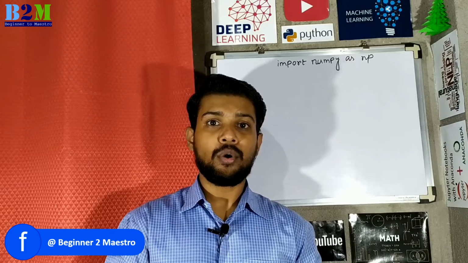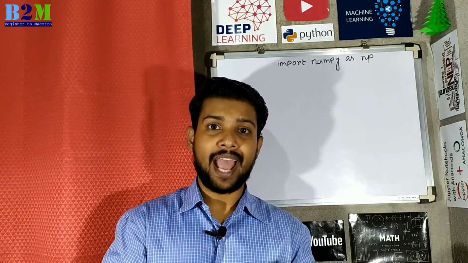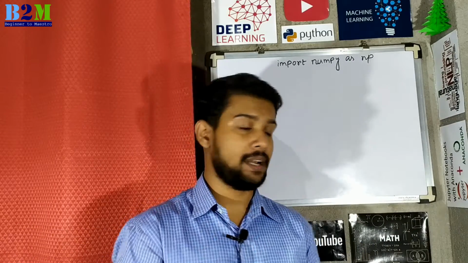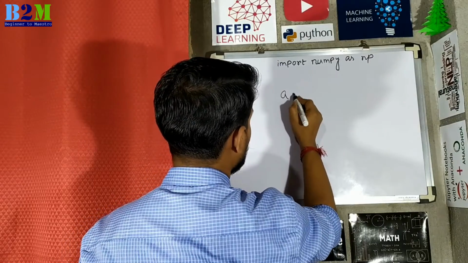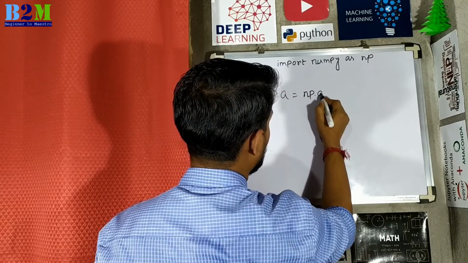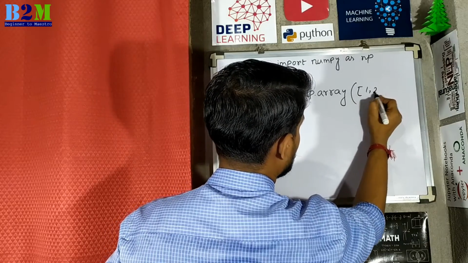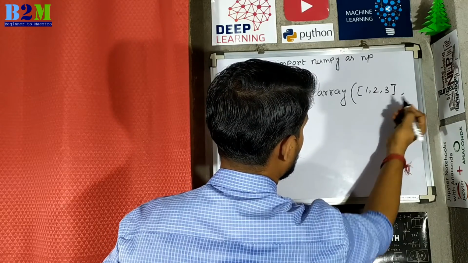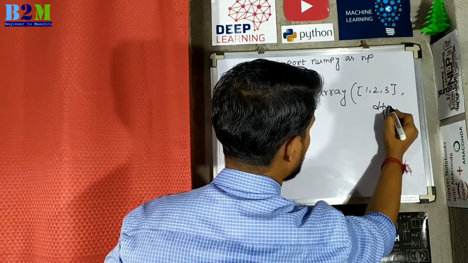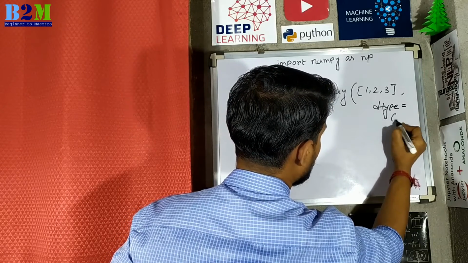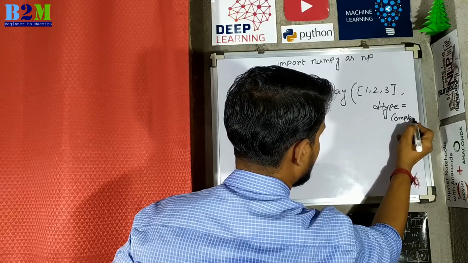Now I will show you how to convert each element of an array from integer to complex number. So now a = np.array. Now you can pass the same list 1, 2, 3 and dtype, you have to put dtype equals complex.